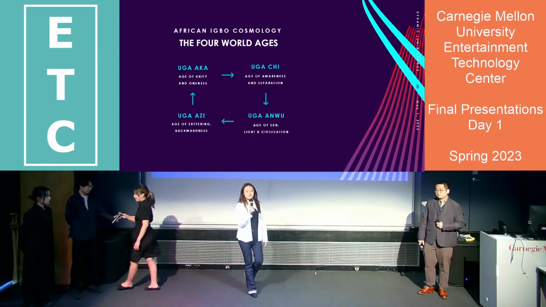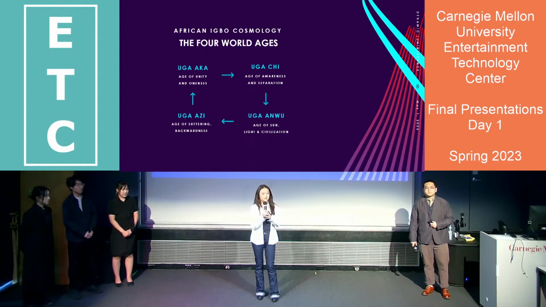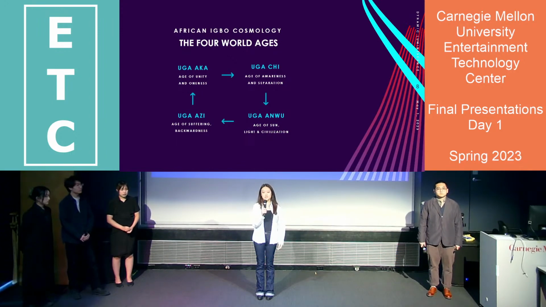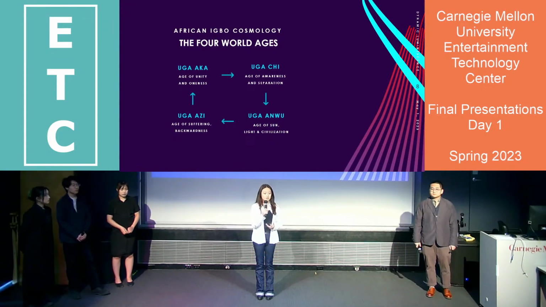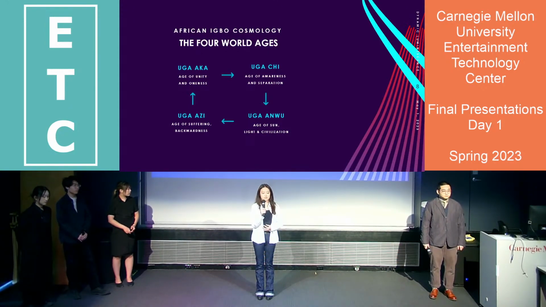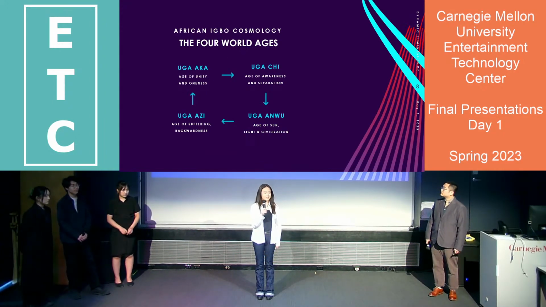Our project is based on the four different world ages originating from African Igbo cosmology. The first one, Ugaga, represents unity and oneness. The second stage, Ugachi, represents separation and awareness. The third stage, Uganwu, represents light, sun, and civilization. And the last stage, Ugazi, represents backwardness and suffering.